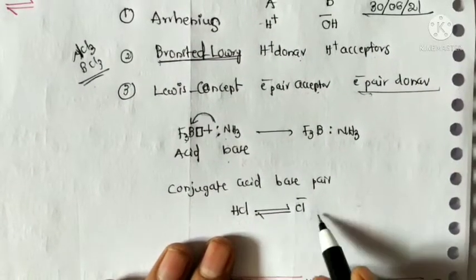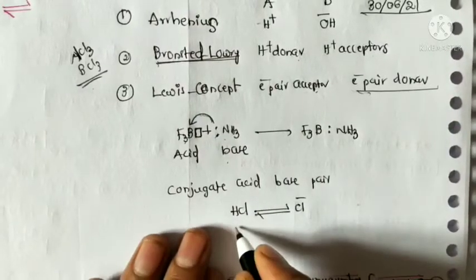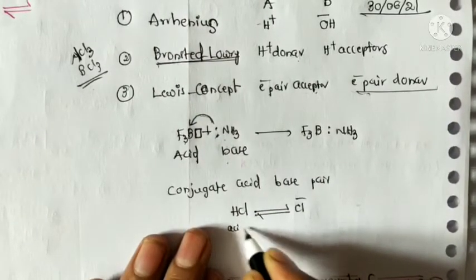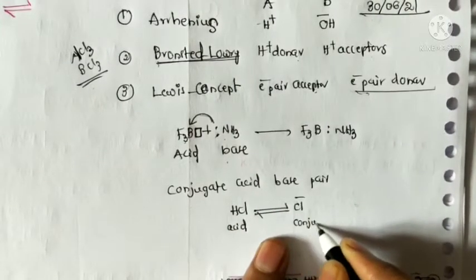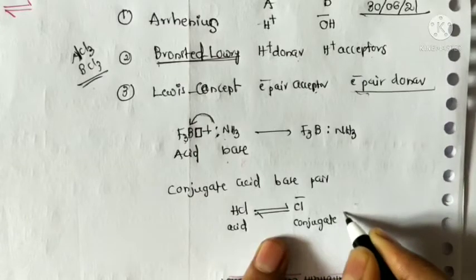HCl is an acid and Cl minus is its conjugate base.